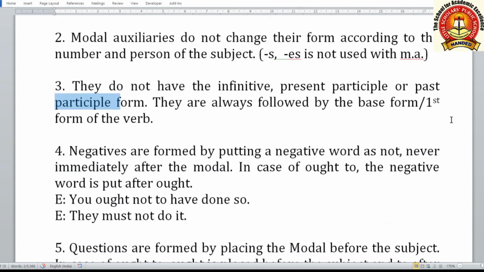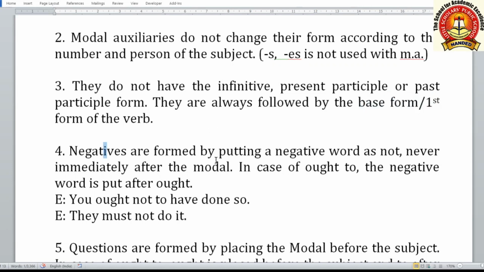They are always followed by the base form, means first form of the verb. Whenever you write a modal auxiliary, such as "you can play in the garden," you can play. So after can we are using play. "You must obey your parents." Obey you are using in the first form after must. "They should drink milk." After should you are using drink. Drink is the first form. So we use the first or base form of the main verb after modal auxiliary.